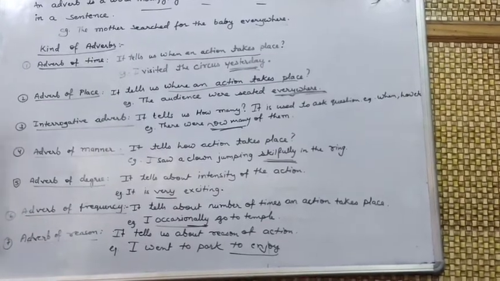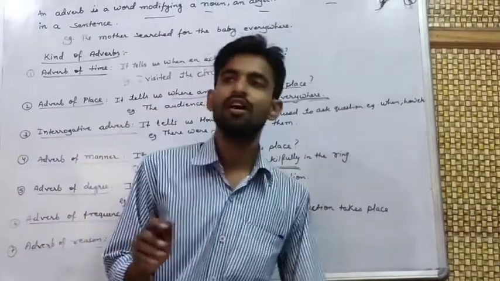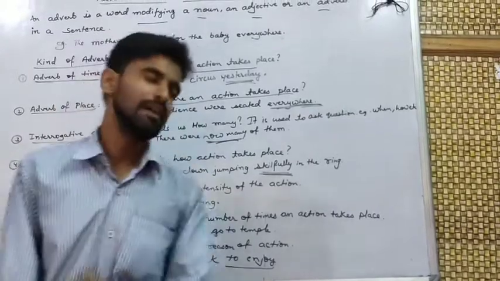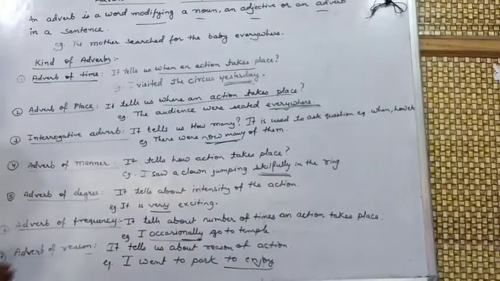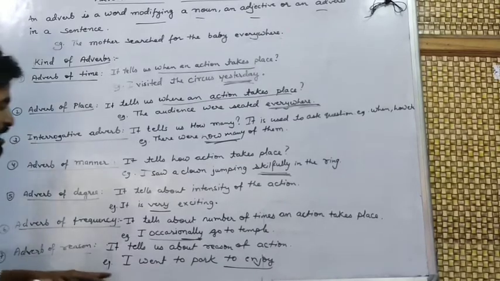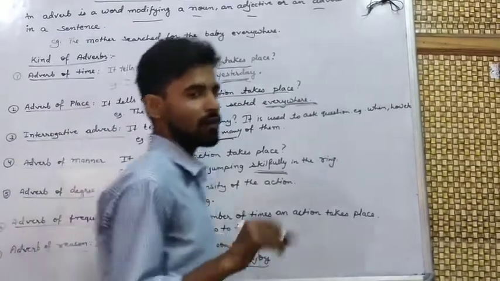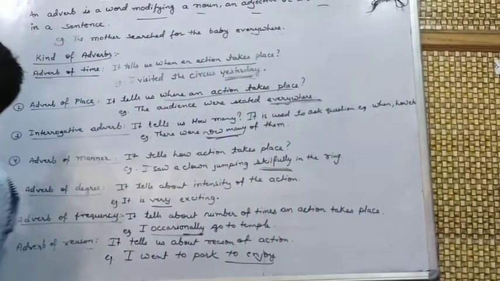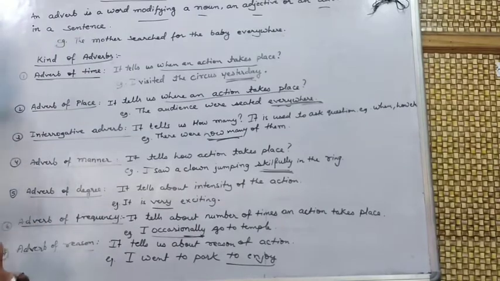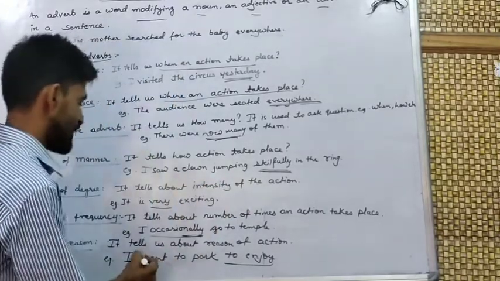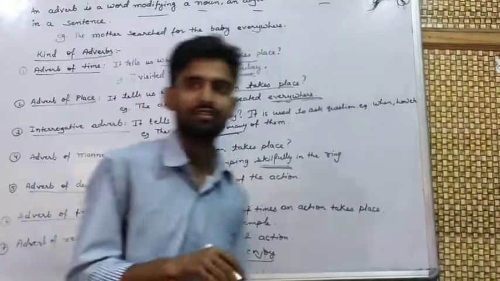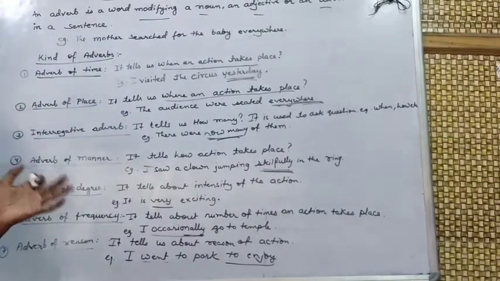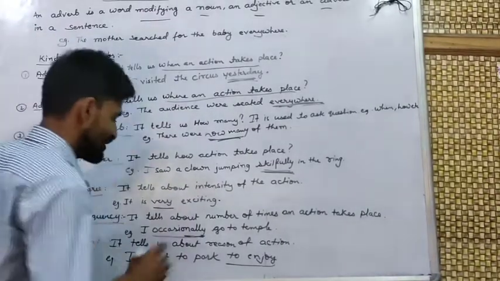Adverb of reason. This is the last. It tells about the reason of an action. Why this action has been done. Just like I am saying here, I went to the park. But what is the reason for going to the park? To enjoy. To enjoy is a phrase which is showing the reason for going to the park. Went is an action. Why did this action take place? What is the reason behind this action? That is to enjoy. And to enjoy is an adverb of reason.